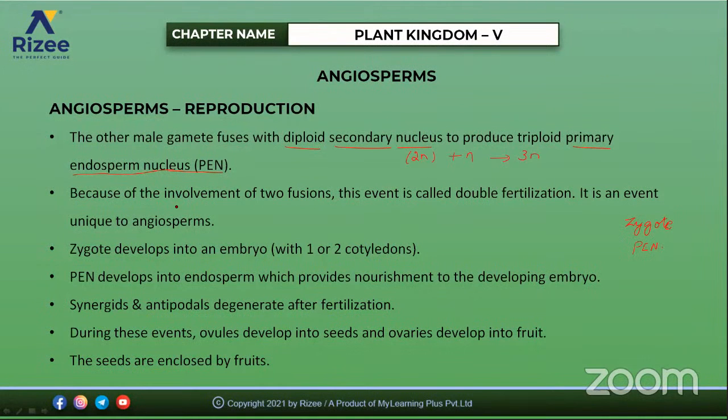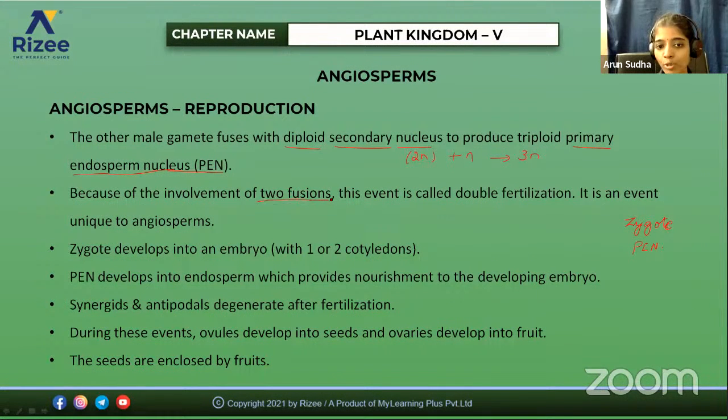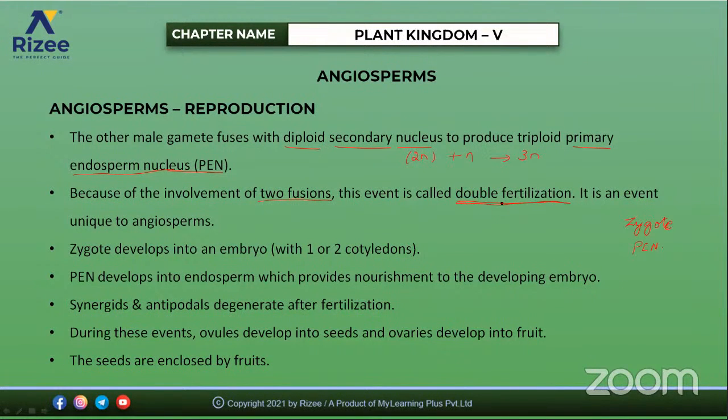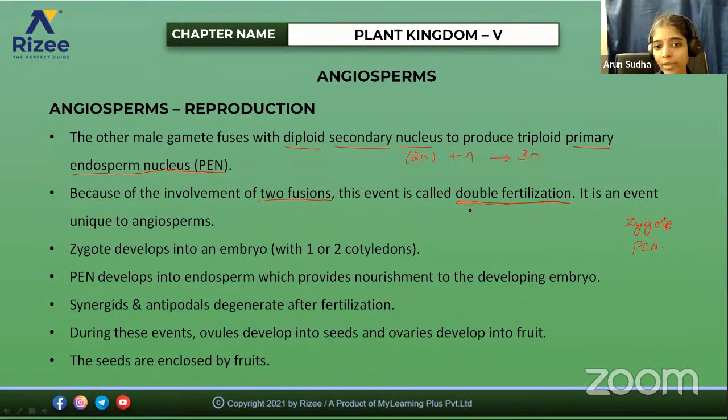Because of the involvement of two fusions, this event is known as double fertilization. This is more important because this is a feature only in angiosperms, not in any other category. It is an event unique to angiosperms.